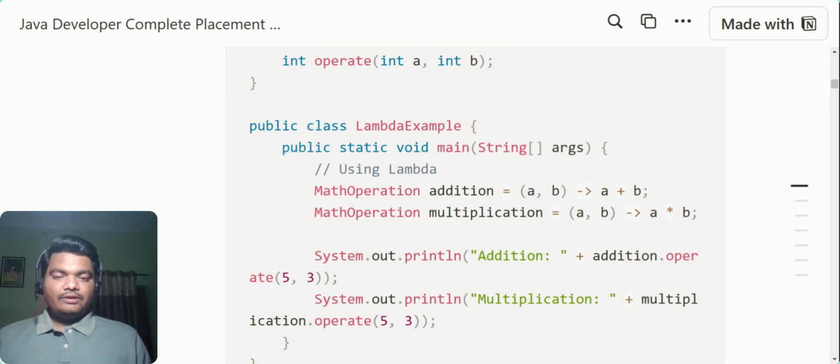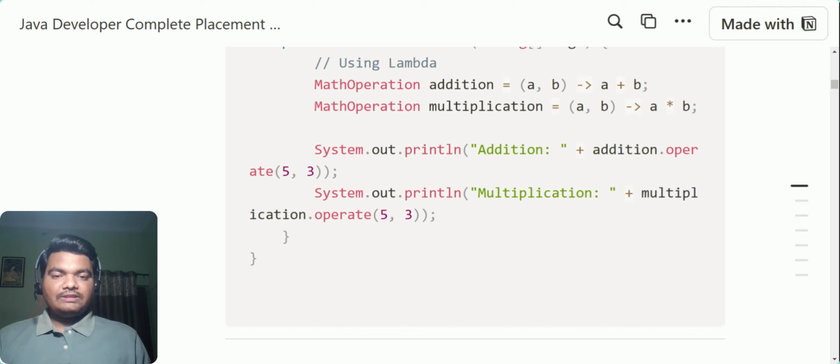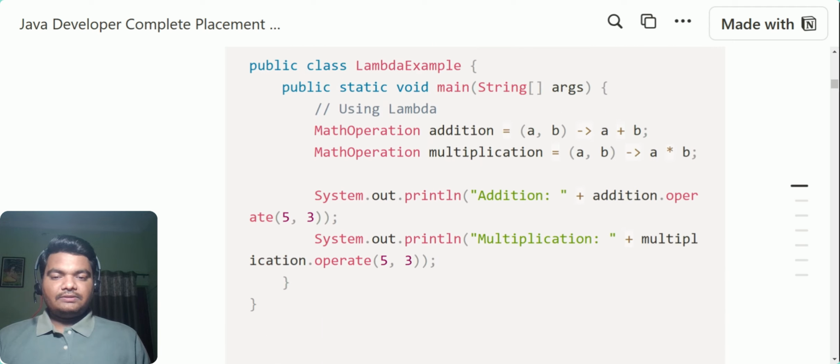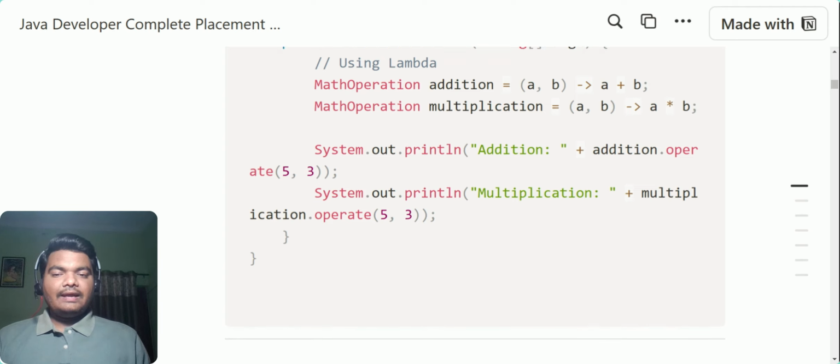The other thing we show here is multiplication, so using a lambda expression, we multiply two values, right? Now using these references, we call the method operate. You see addition.operate or multiplication.operate. The addition.operate will return the addition of 5 and 3, and the multiplication will return the multiplication of 5 and 3.